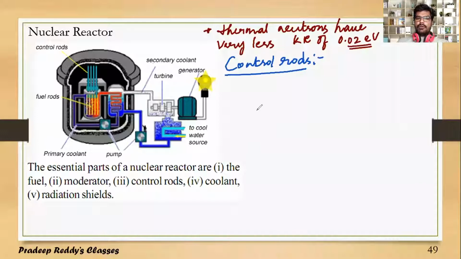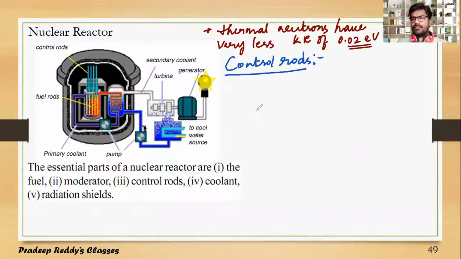So step by step. First we take the fuel, uranium or thorium or any radioactive specimen, in the form of small rods in the core of the nuclear reactor. And slowly we initiate the process by heating that core. As you heat, neutrons gain some kinetic energy, resulting in the fission process.